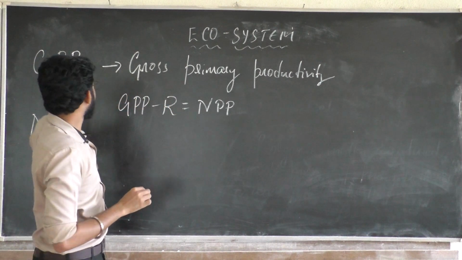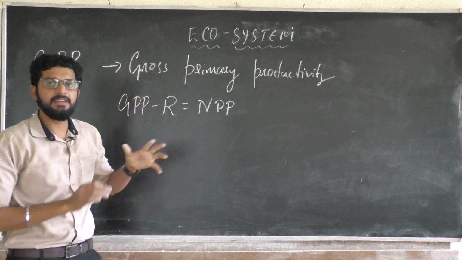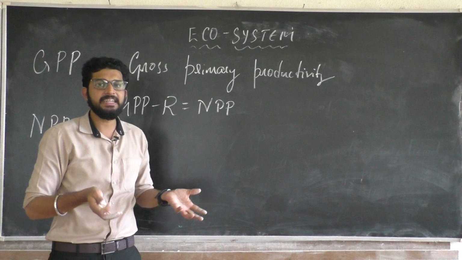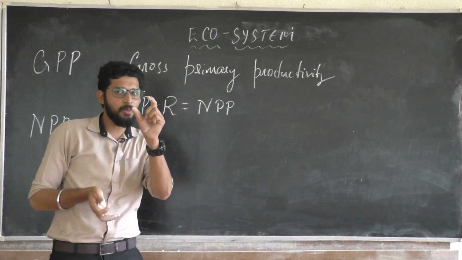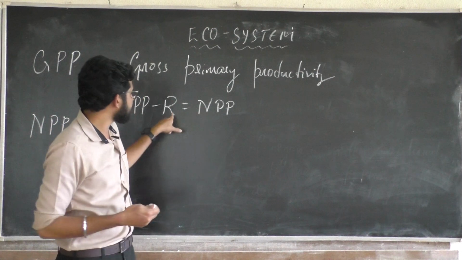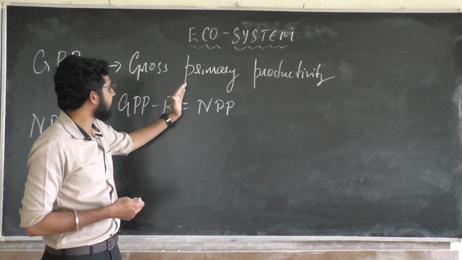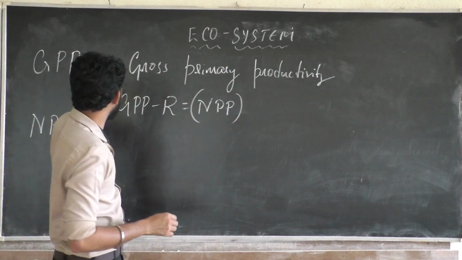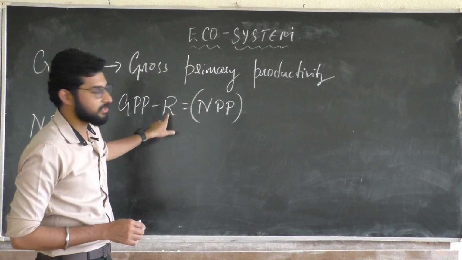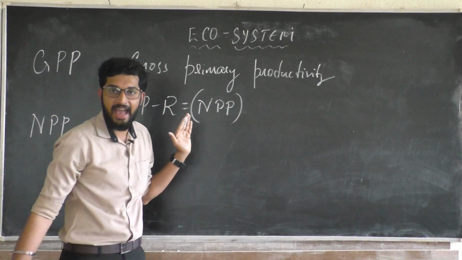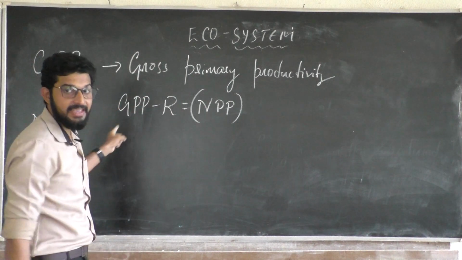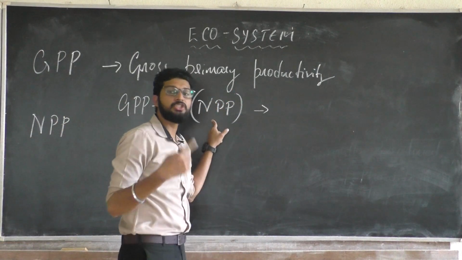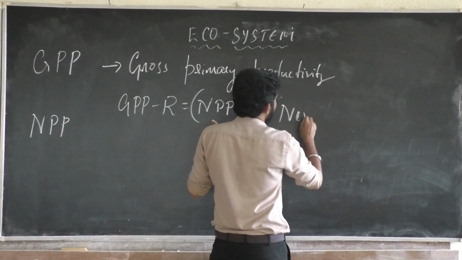Gross primary productivity means a plant utilizes all the resources from nature and starts to produce its own food, and out of the whole content, a small portion is utilized by the plant itself as respiration. The amount left behind from the GPP after being used in respiration, that is NPP, nothing but available biomass or organic matter for the next trophic level.